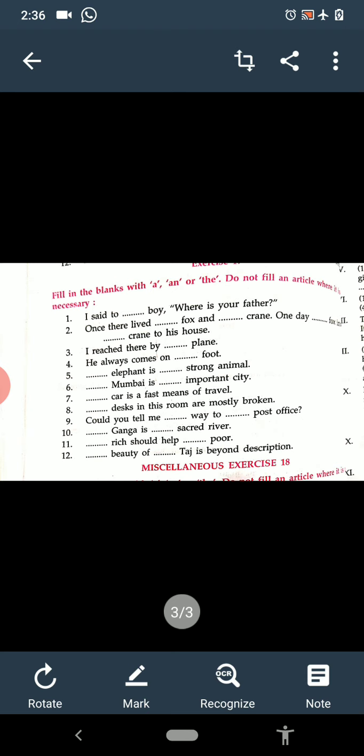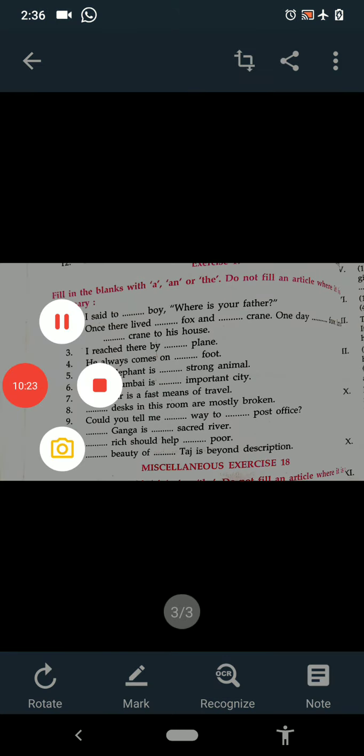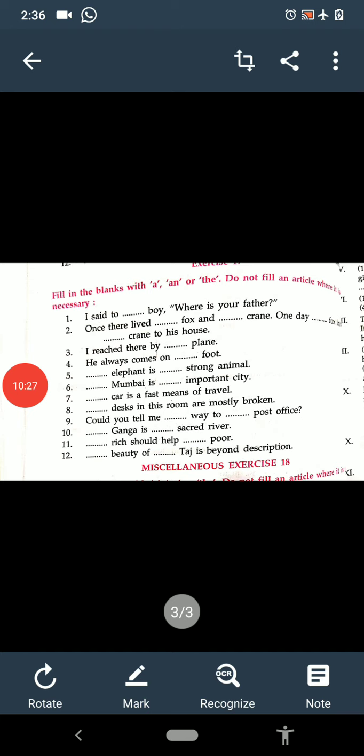So it is the exercise we have discussed, and I will send you the PDF also. You will match it from that and you will fill in the book. I hope you all have the books, so you can fill in that. Thank you. If you have the book, then read everyone.